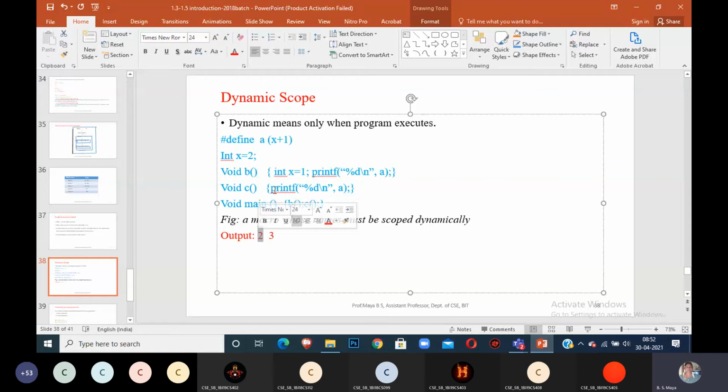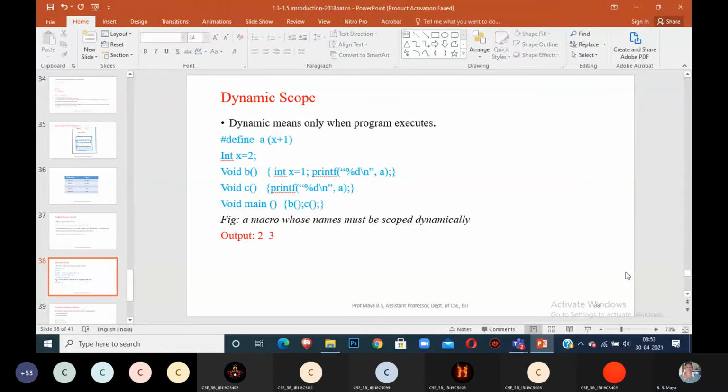Next we go for the other function. Here x is not defined. When x is not defined, which x is to be taken? What is that x value now? Global. That x is 2, ma'am. Taken 2. Then that a is a macro, the macro is substituted here. x plus 1. x value is 2. 2 plus 1 is what? 3. I got the answer, 2 and 3. Okay. Any doubt? No, ma'am.